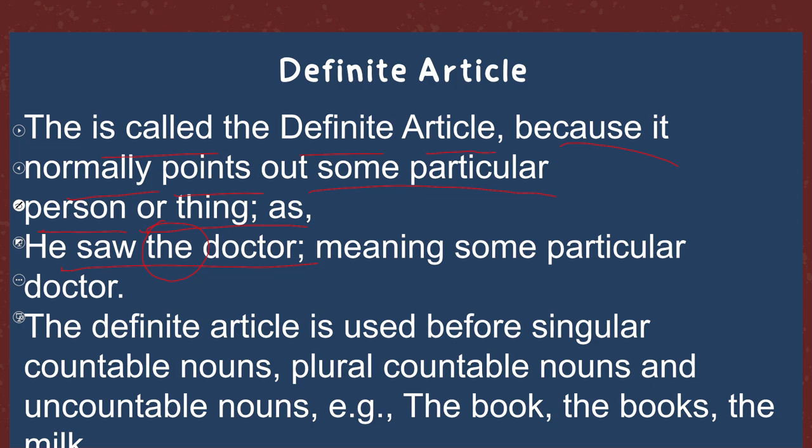That's why we used the. In the next example, the definite article is used before singular countable nouns, plural countable nouns, and uncountable nouns. For example, the book, the books, the milk. So this is how we use the definite article.